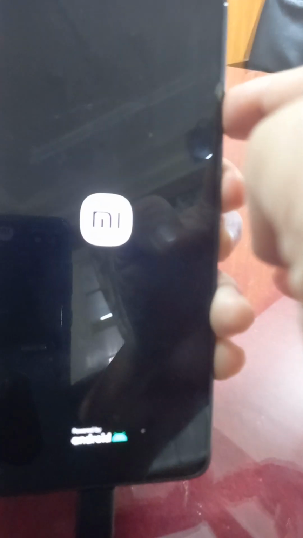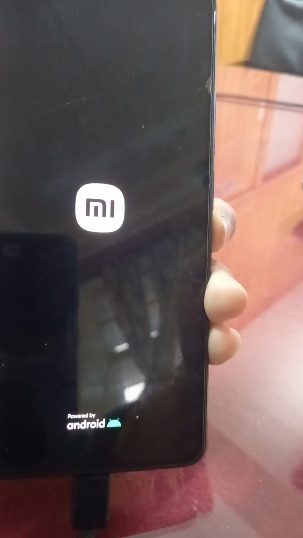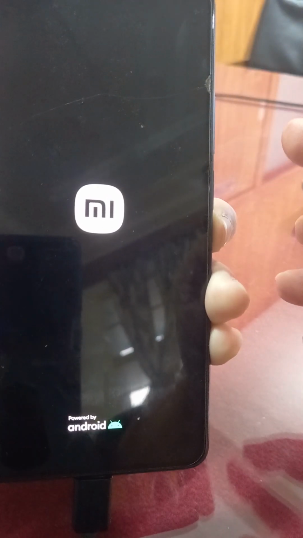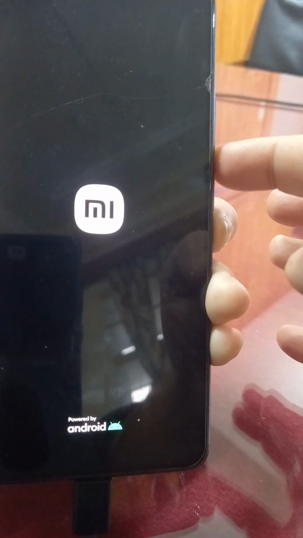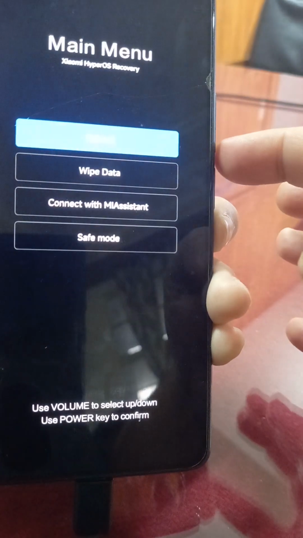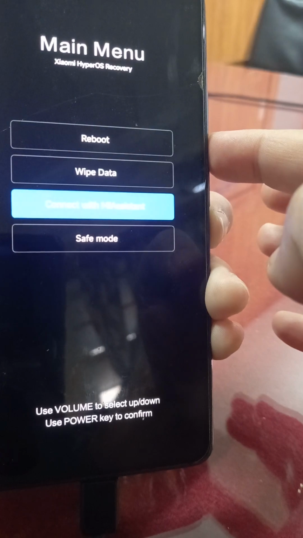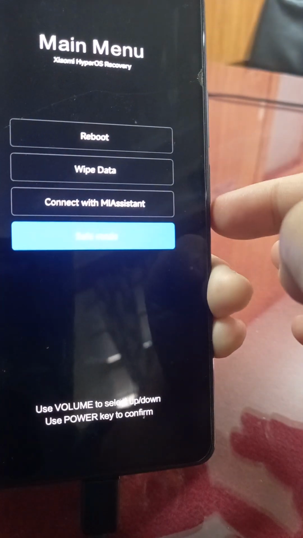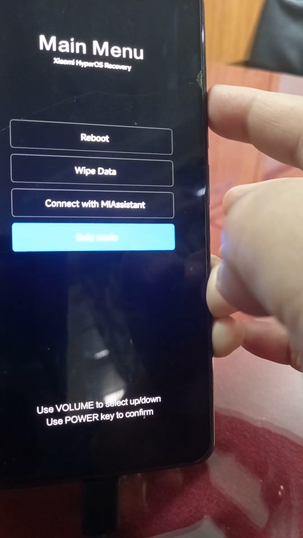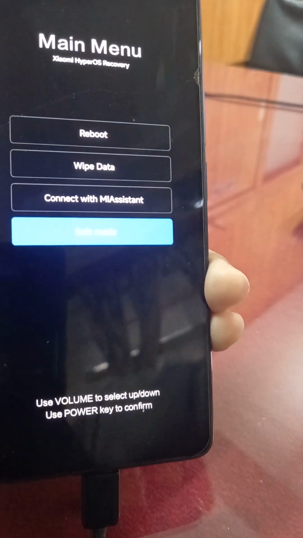After that, press the power on and volume up keys together for some time, and then leave them and see what will happen. This screen will come: reboot, wipe data, connect with MI and safe mode. If you select it with the power button, your problem may get solved.